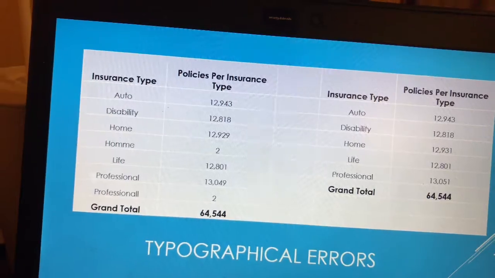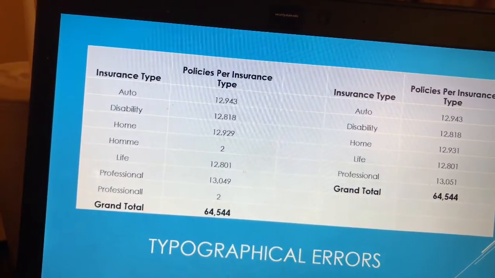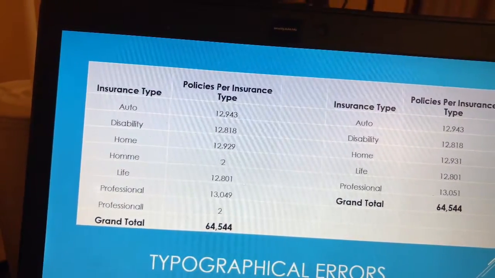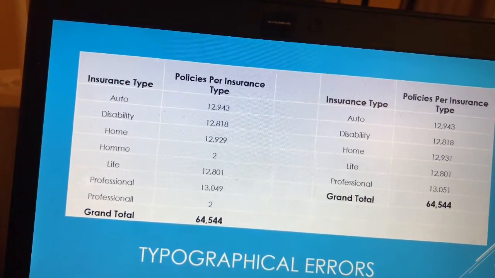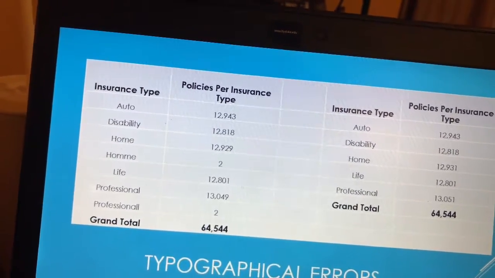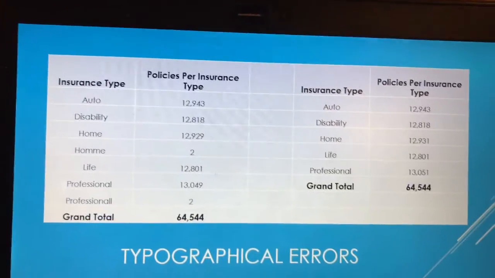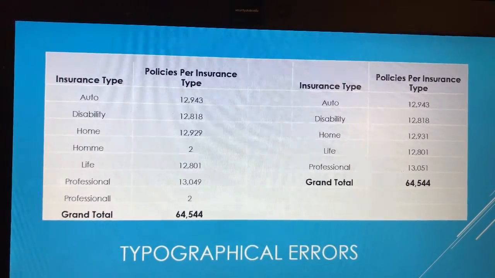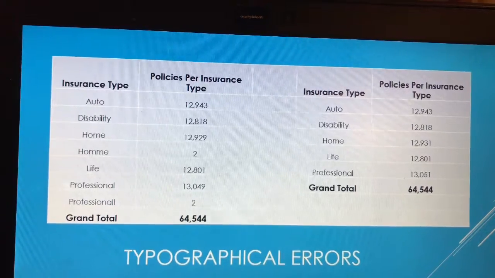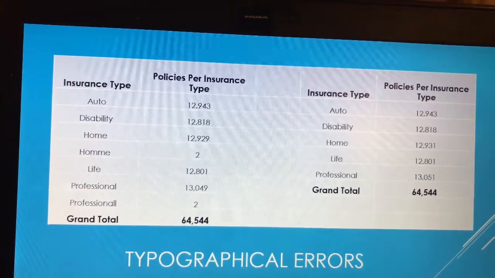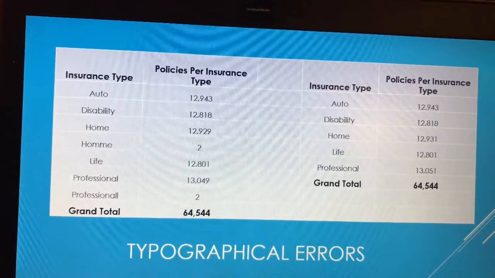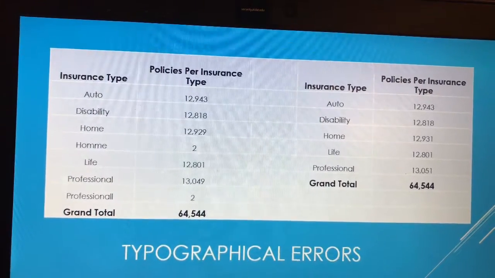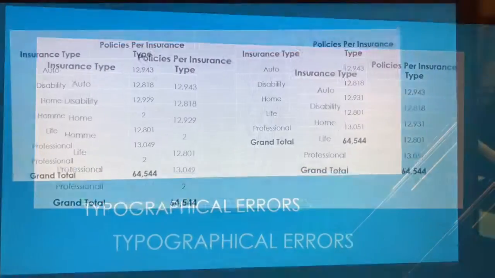After you do that, I found that home and professional were misspelled, which made the totals for each insurance type incorrect. So I went back to the main data and I searched and replaced the wrong words with the correct spelling of the words and did my pivot table over, and it gave me the correct information for my table, as you can see on the one on the right.